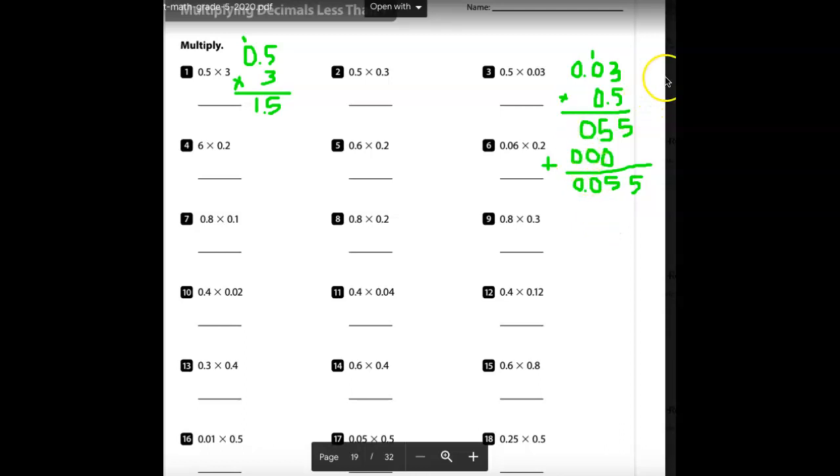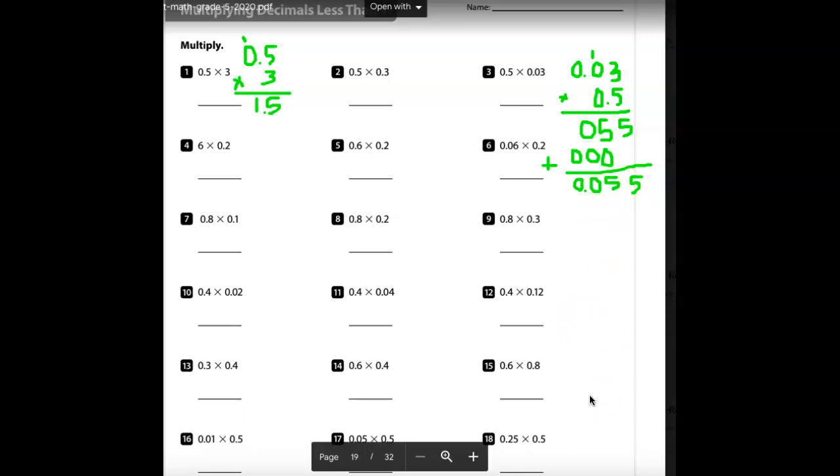Now, one thing I want to also remind you is that in addition and subtraction, we line up the decimal points, but we don't do that in multiplication. So they don't have to be lined up, but we do have to count them. We can't just bring a decimal point down. We have to count 1, 2, 3, 1, 2, 3. All right, let's do another example.